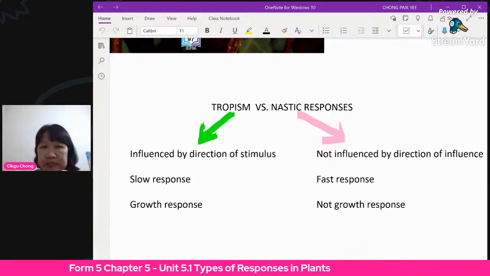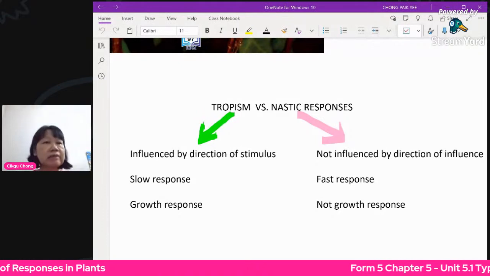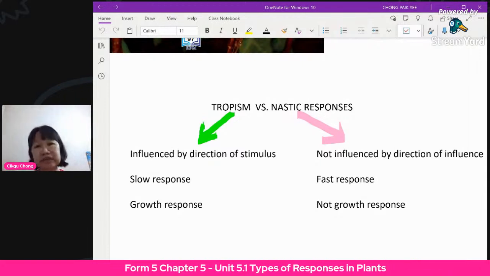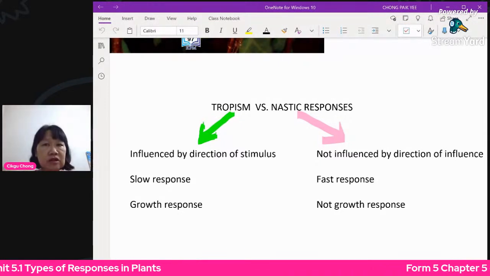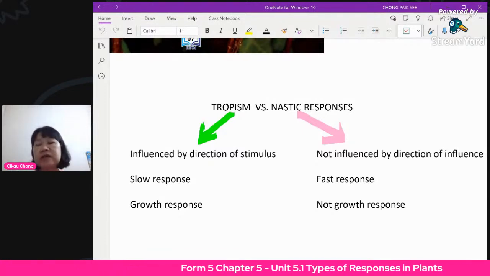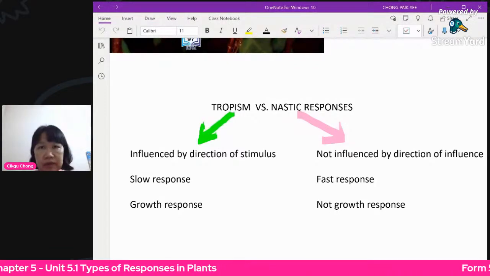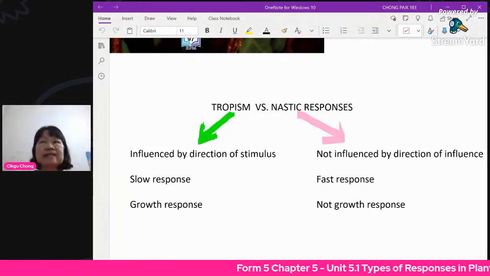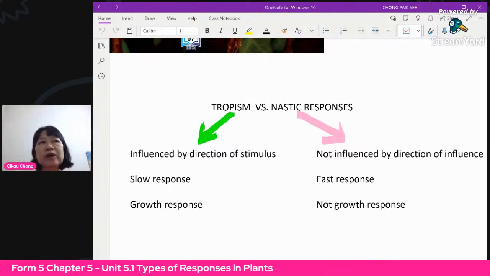So tropism is influenced by direction. If the sunlight is in this direction, the plant will go in this direction. If the sunlight is in another direction, the plant will go towards the other direction. This type of response is called tropism. Remember that. Now for nastic response, it is not influenced by direction. It doesn't matter where the stimulus comes from. As long as there is a stimulus, the response will be there. For example, certain plants open and close their flowers based on whether it's daytime or nighttime.